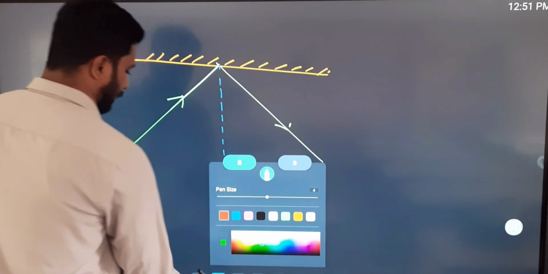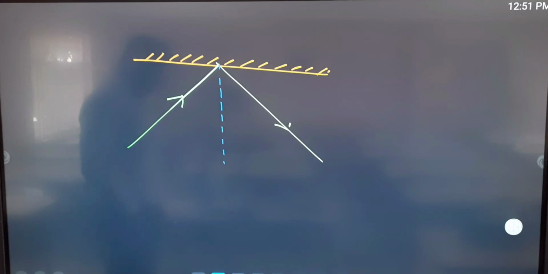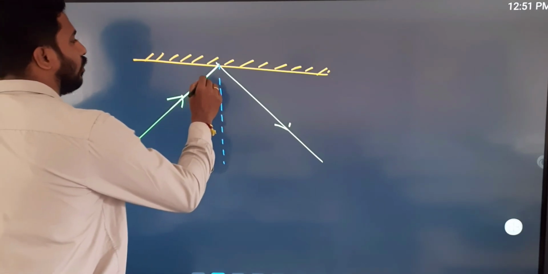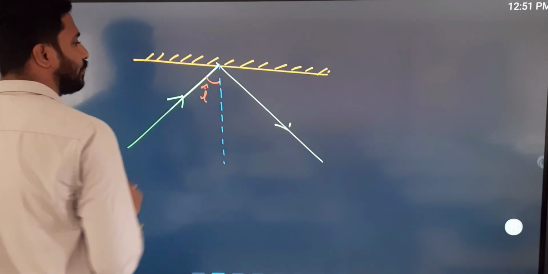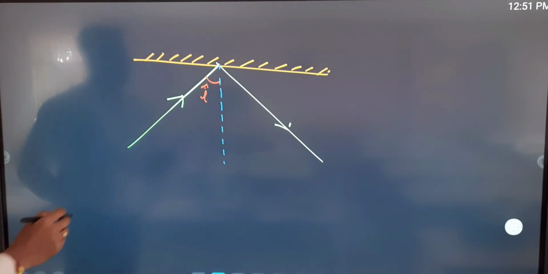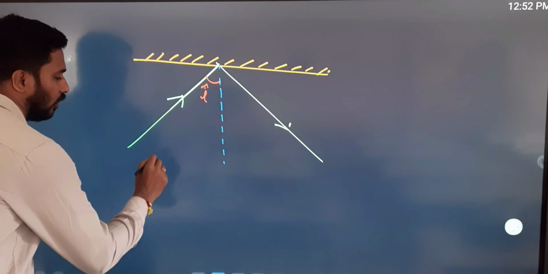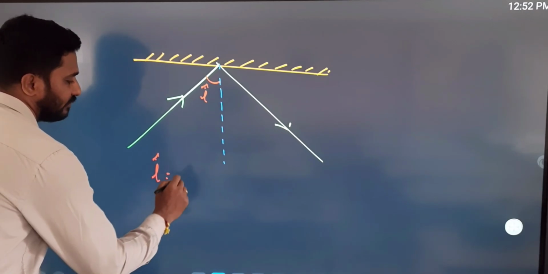This angle is called the angle of incidence, and it is represented by i cap. What is the angle of incidence?